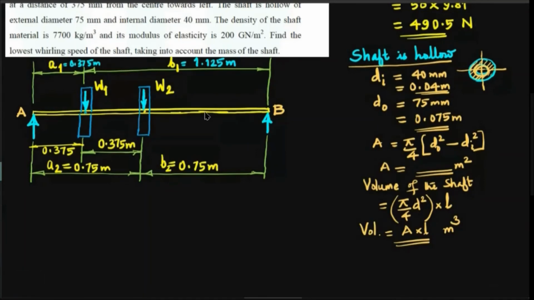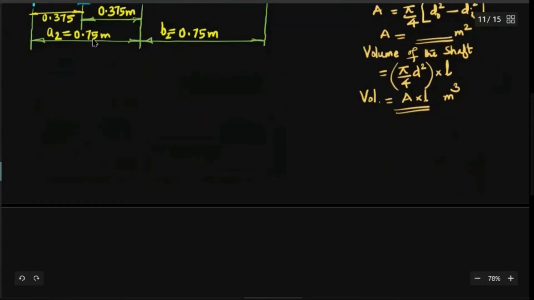So why do we require volume? Because the density of the shaft material is given as 7700. So the density rho is equal to 7700 kilogram per meter cube. Once you have the density, you can find out the mass of the shaft.